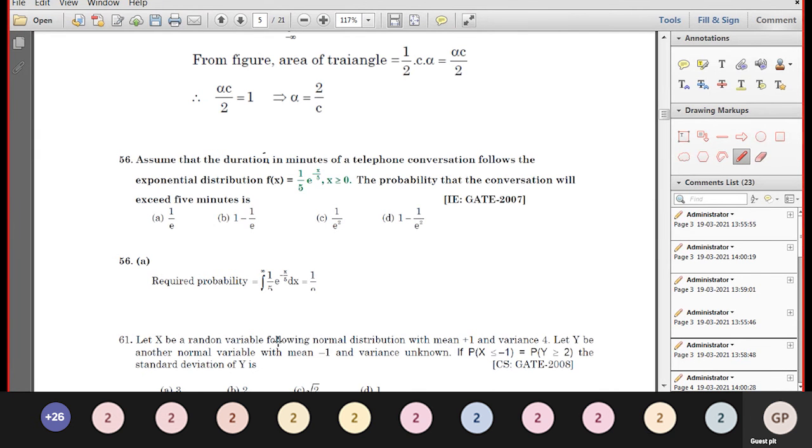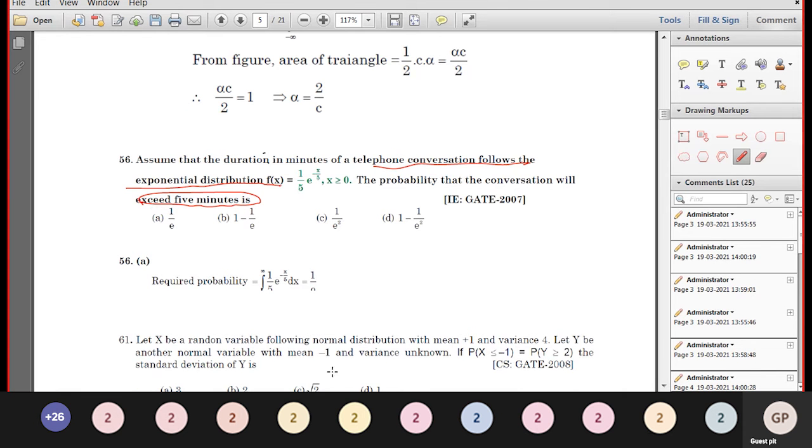Okay, next. Assume that the duration in minutes of a telephone conversation follows the exponential distribution. What is the probability that the conversation will exceed 5 minutes?